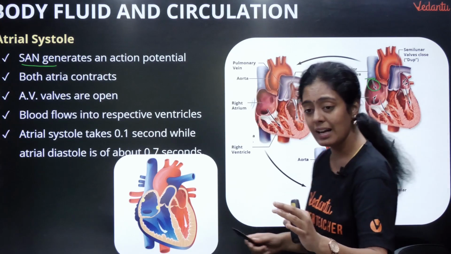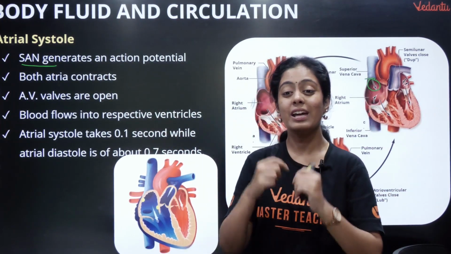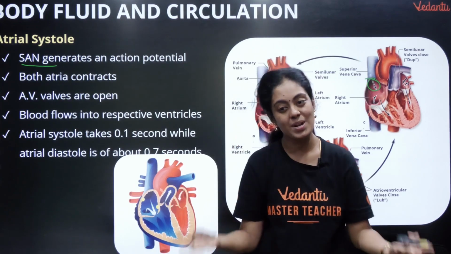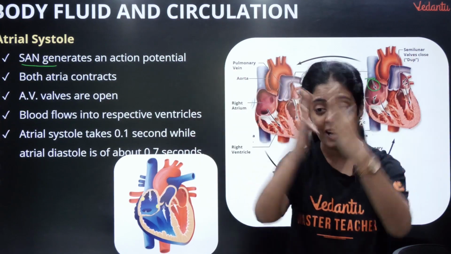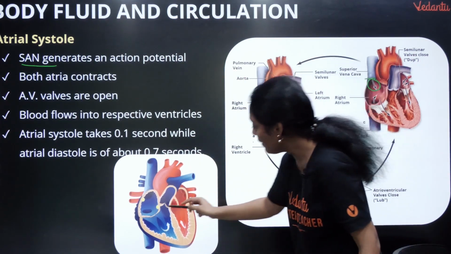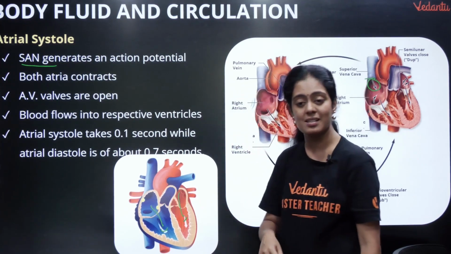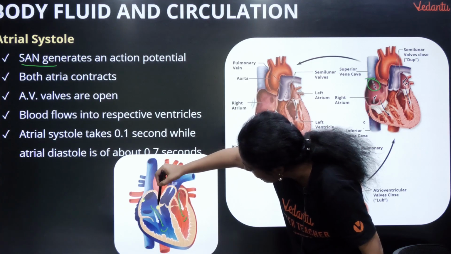Okay, so what happens? My upper two chambers will contract, and my atrioventricular valves will open. Right, in the previous case also it was open, here it is still contracting. So the blood flow will increase. Okay, so the blood flows into the respective ventricles. Here you can see a yellow color structure, the sinoatrial node activates.